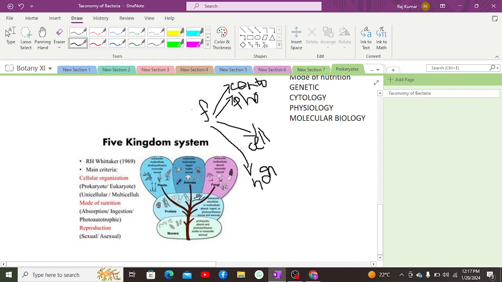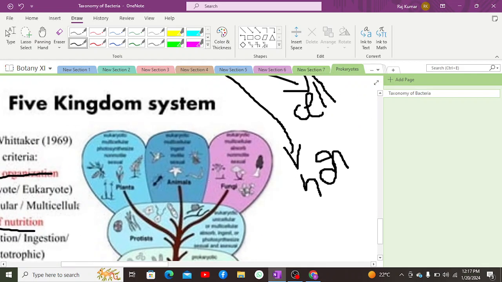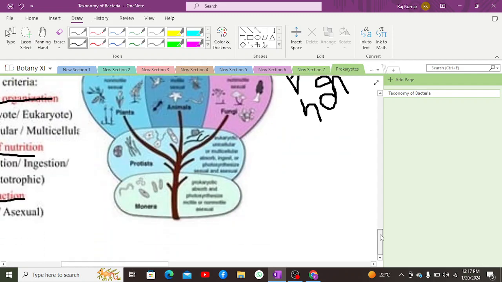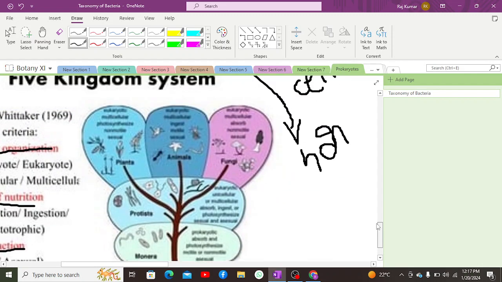Now, when the genetic constitution of fungi was examined, it was found not to link fully with either kingdom, mostly linking with animals, but as it was quite unique, instead of putting it in any of those kingdoms, it was put into a separate kingdom known as Kingdom Mycota. At that moment, the main criteria were cellular organization, mode of nutrition, and reproduction. This is how it was classified, and these are the five kingdoms present over here. Some characteristics are also written, just a bit blurred.